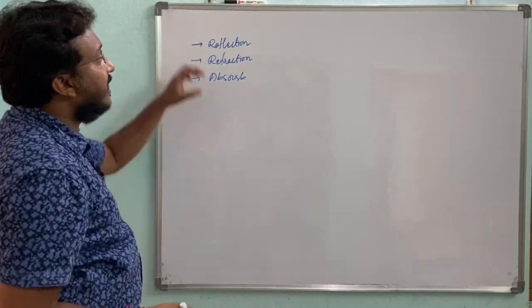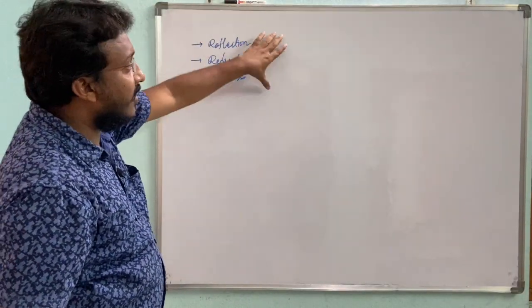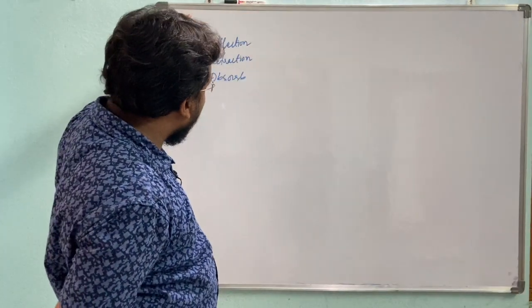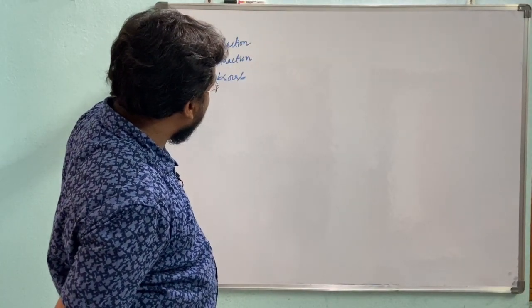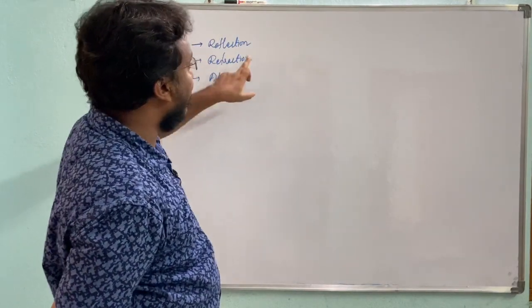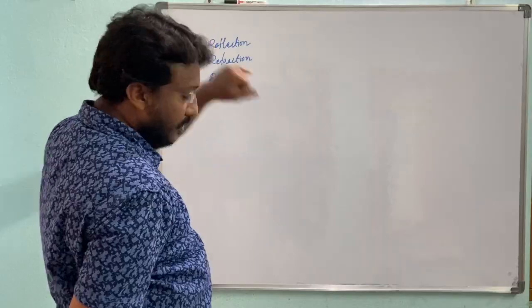Okay, when light falls on any surface, the light may reflect, or otherwise refract, or otherwise be absorbed.